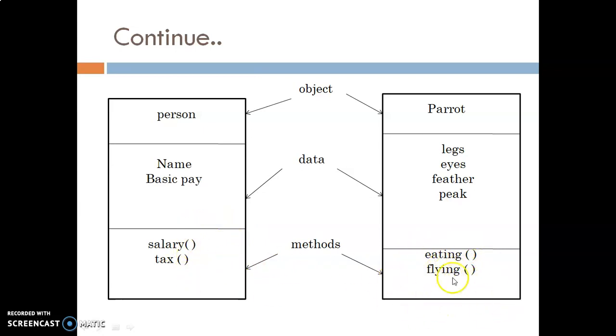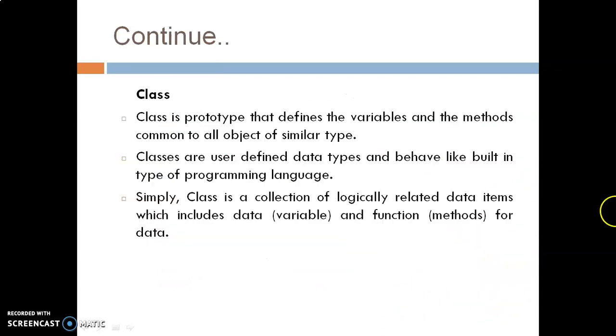So these two functions we are using. We are operating on these functions by using the data from that object. Data like name and basic pay we are using to calculate functions like salary and tax. And these four data we are using to calculate functions like eating and flying.